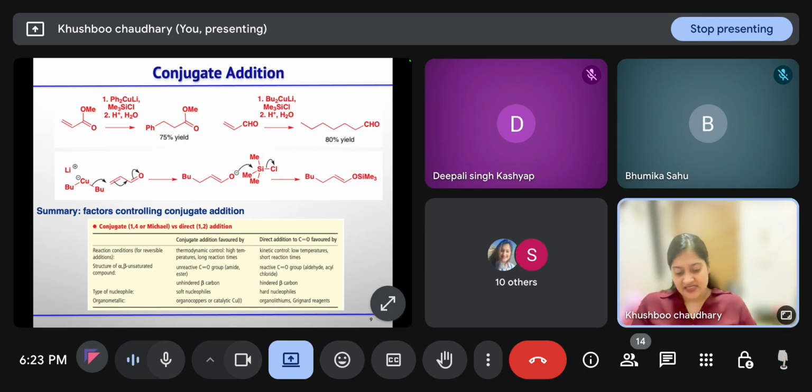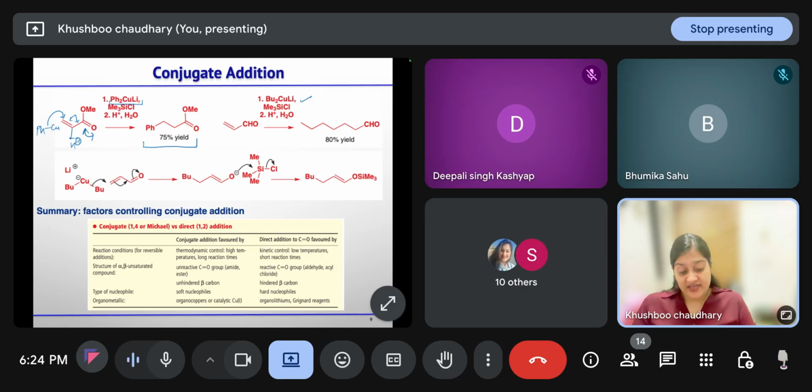So these are the examples. Your organo lithium copper reagent will react in the 1,4 fashion. So the phenyl copper species will attack, and then the enolate will generate first, then it will take the proton from the alpha position, so you will get this product. Similarly, instead of phenyl, here they are using butyl. So your lithium copper bromide, first 1,4 addition will take place, and enolate will form.